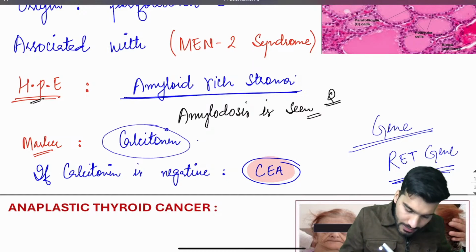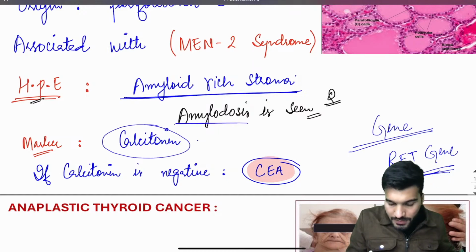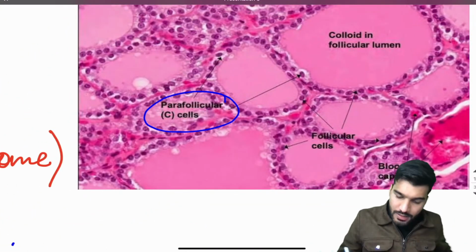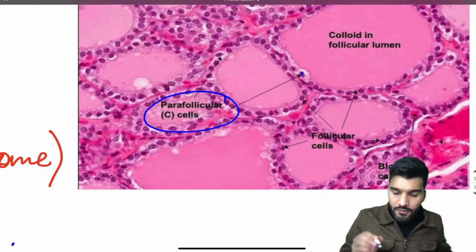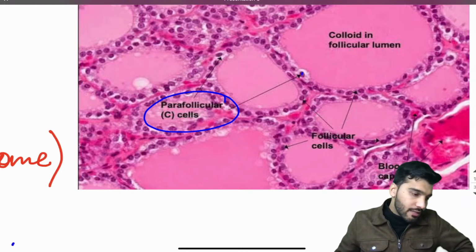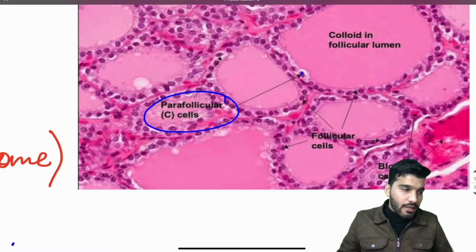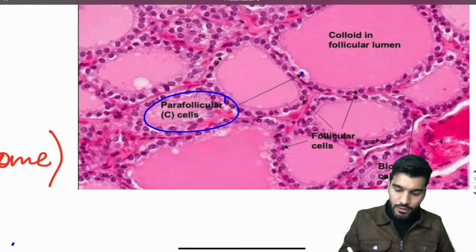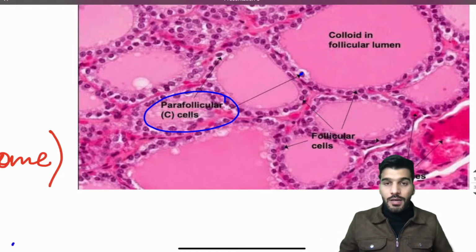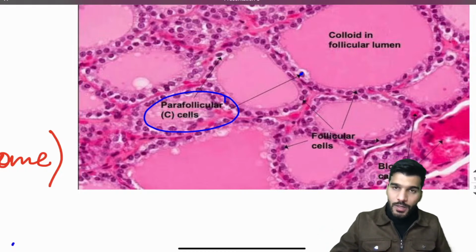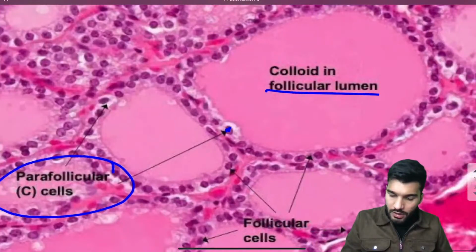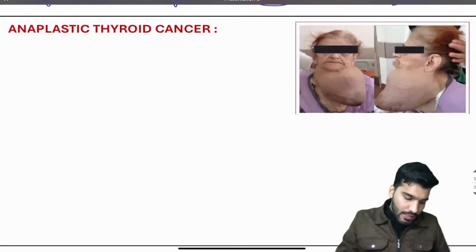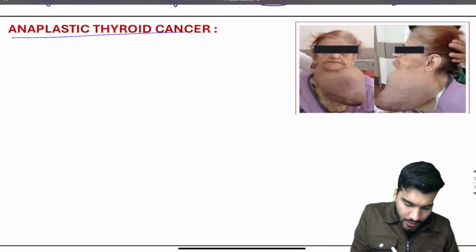Remember, the marker is going to be calcitonin, and amyloidosis is seen with the medullary thyroid cancer, and these are the parafollicular C cells. Okay, marker for medullary thyroid cancer is what? Calcitonin. Okay, and these parafollicular C cells store and produce calcitonin. Okay, the colloid is in the follicular lumen. Chalo, is that clear? Now last one is going to be anaplastic thyroid cancer.